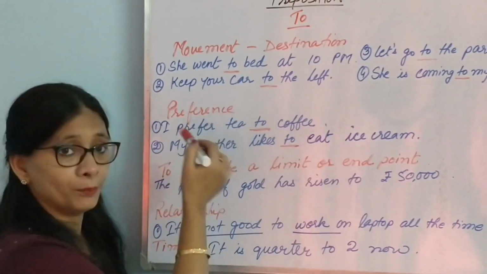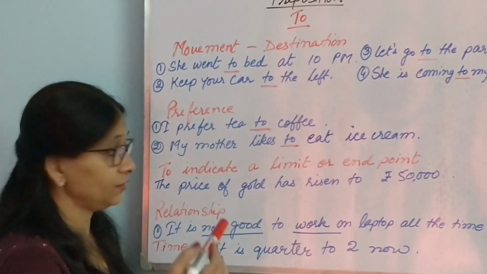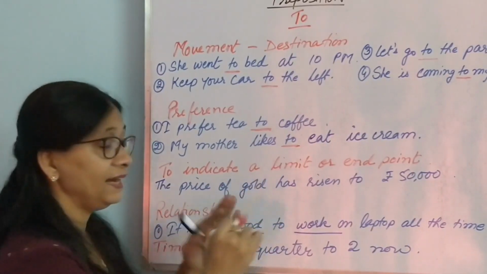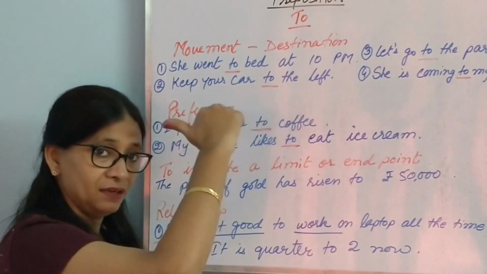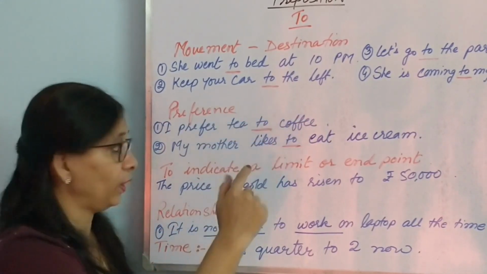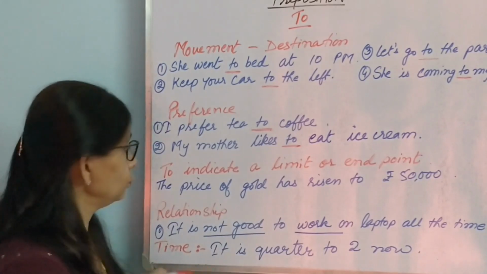Okay, liking or preference. Then there is another use: to indicate a limit. Something is rising and reached a certain point. So to indicate that point, we use "to". Let us go through the example.